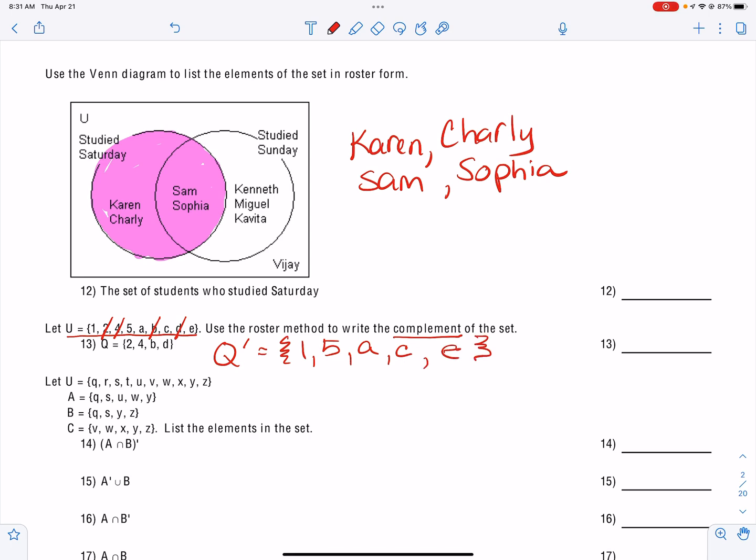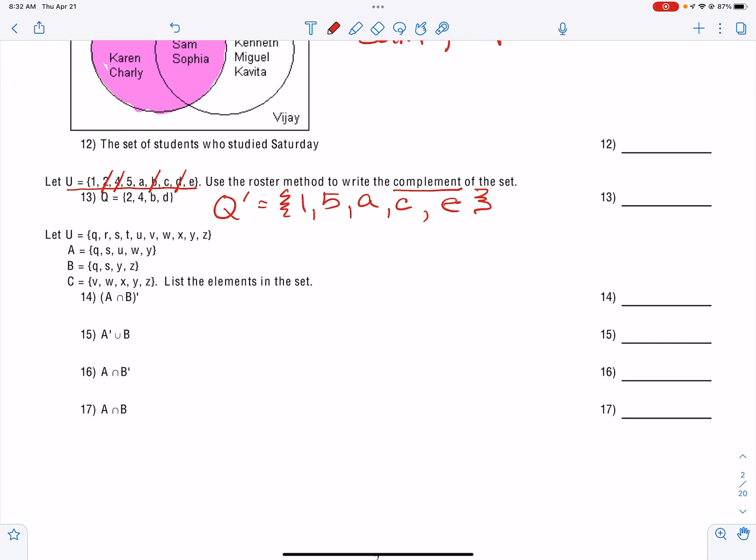Now, the next one, we have the elements of the set. We've got a lot of things going on. Remember, intersection means it has to be in both sets, and union means the sets put together. If we have an apostrophe, that means we have to do the things that are not in that set.